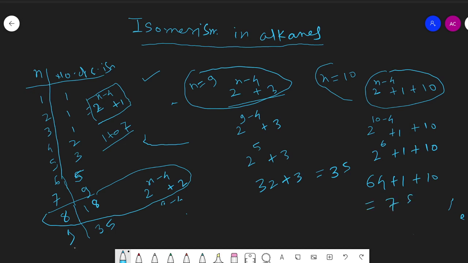So we can say that alkane containing 10 carbon will have 75 different isomers.